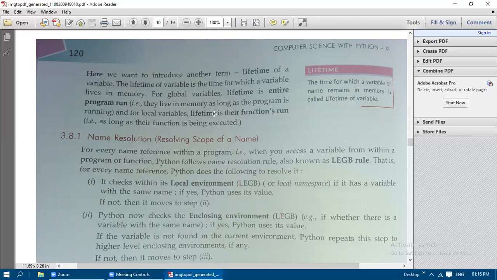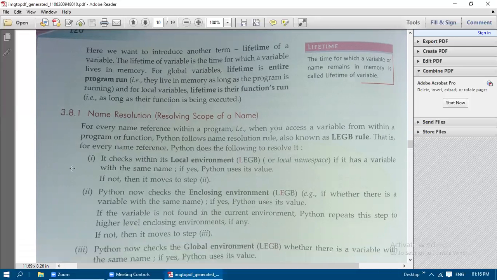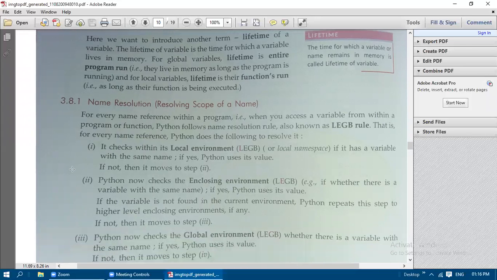Okay, so the variable will be available in the memory. Now the next concept, name resolution, that is resolving the scope of a name. Based on the local scope and global scope, how are the names going to be resolved? Python is going to use one rule, known as the name resolution rule, that is known as the LEGB rule.